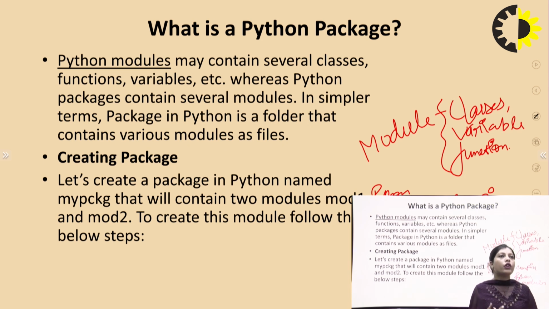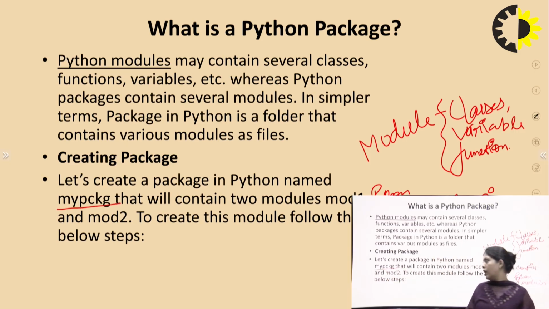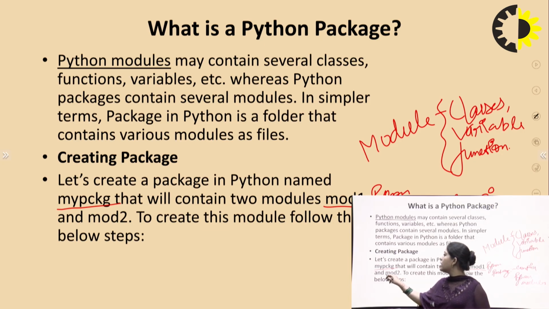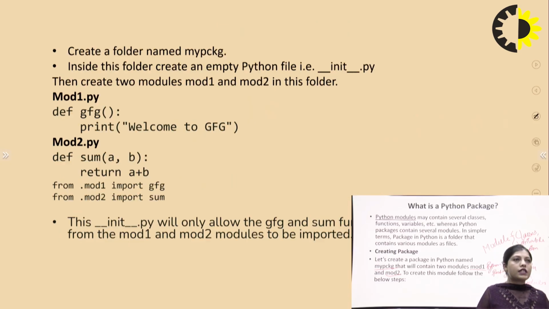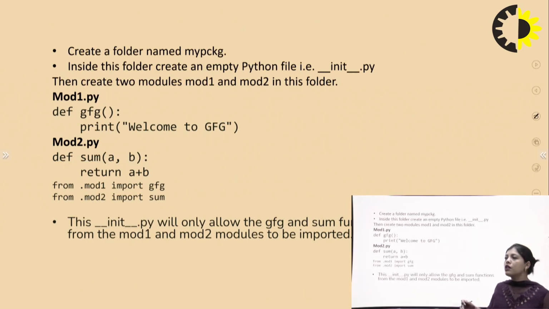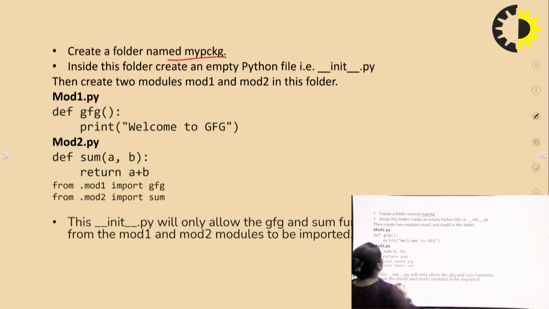Next is how to create a package in Python. Let's create a package in Python whose name is mypackage, that will contain two modules. One module is mod1 and another module is mod2. To create this package, we follow these steps. First of all we create a folder named mypackage.